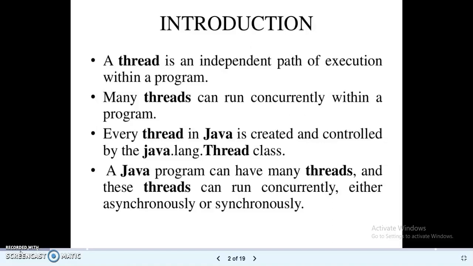Multi-threading is a powerful programming tool that makes it possible to achieve concurrent execution of multiple units of a program. Each portion of a program designated as a thread may execute concurrently with others. Multi-threading basically enables a program to do more than one task at a time and also to synchronize these tasks.